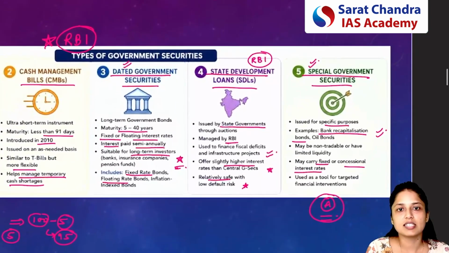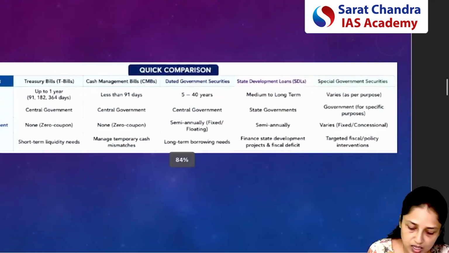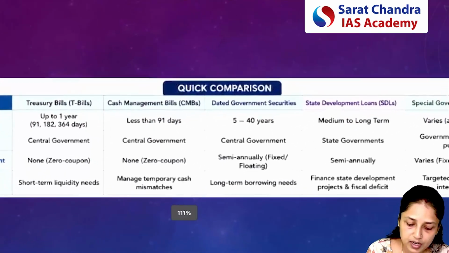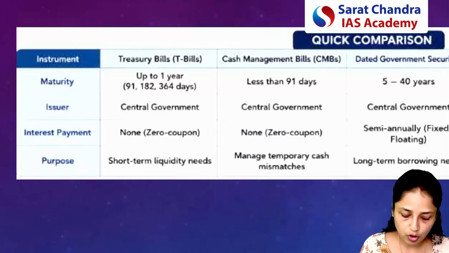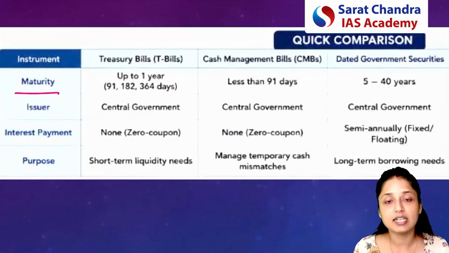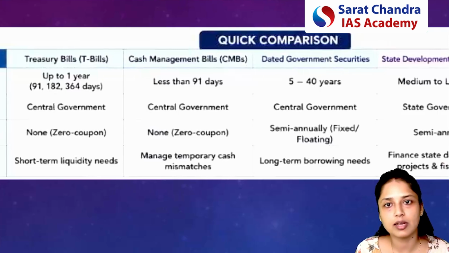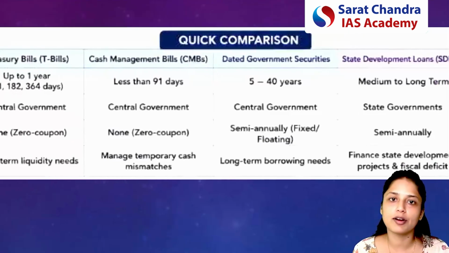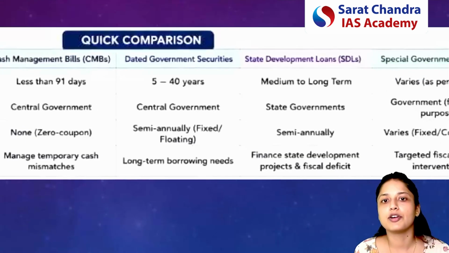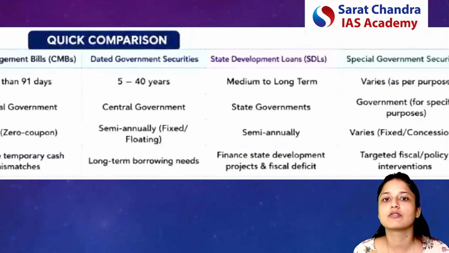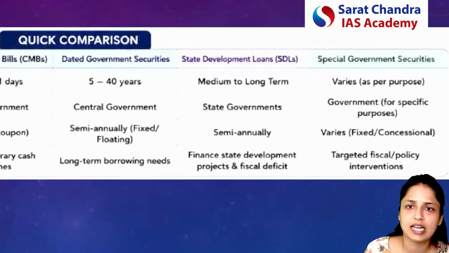So I think we discussed in detail all types of government bonds here. Now, let's discuss a quick comparison just for the prelims. If we talk about maturity, we already discussed that T-bills will be for less than 1 year. Cash management bills will be for less than 3 months. Dated government securities, as the name says, are dated, that means long term, so it will be 5 to 40 years. State development loans will also be for medium to long term only. So here also you can consider some 5 years, 10 years, etc.